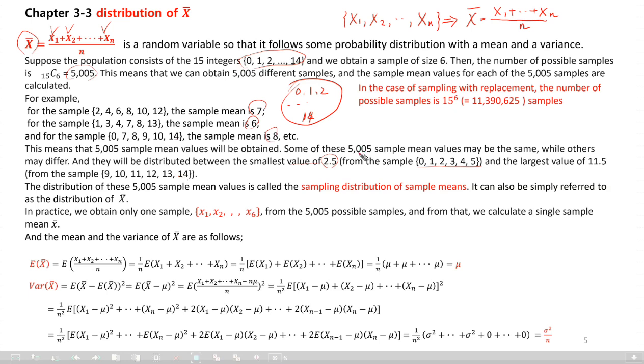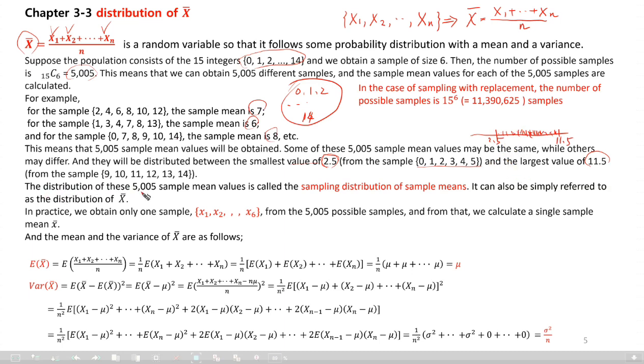So the smallest sample mean is 2.5, the largest is 11.5. The sample means will be obtained within this range, right? Some of them are equal and the others differ. You understand that, I think.